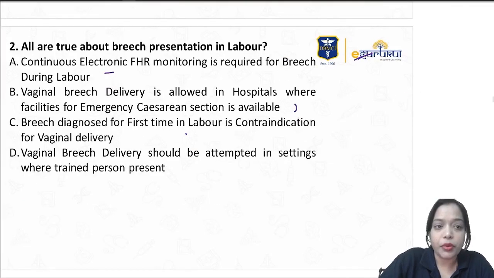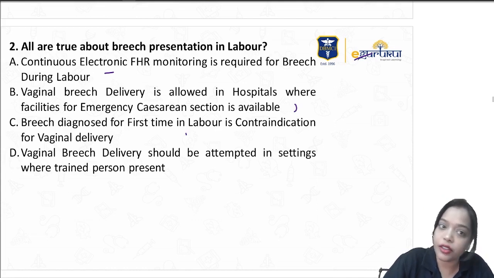So coming to the next question, all are true about the breech presentation in labor except. Continuous electronic fetal heart rate monitoring is required for breech during labor. So breech is a high risk pregnancy, so definitely you require continuous electronic fetal monitoring. So this statement is absolutely true.